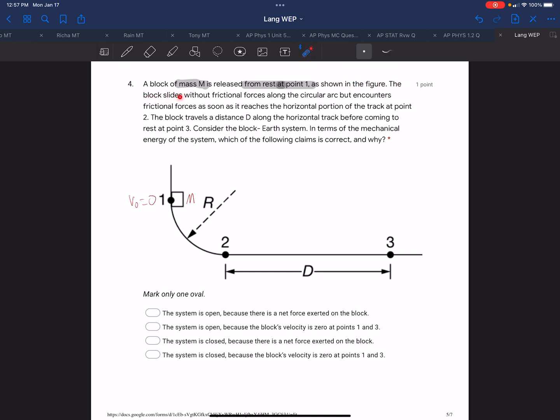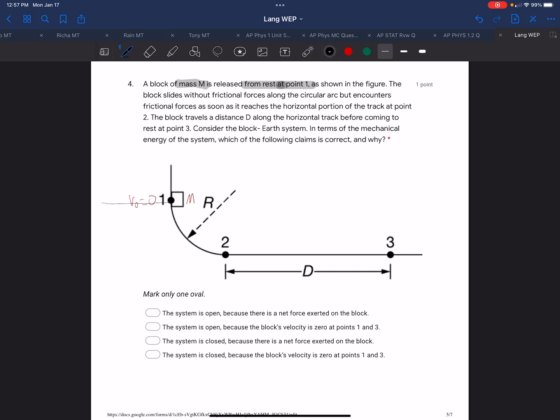And the block slides without frictional forces along the circular arc until it encounters frictional forces when it reaches the horizontal portion of the track at point 2, and then it moves along D with frictional forces, and it comes to rest at point 3. So let's see if we understand this properly.